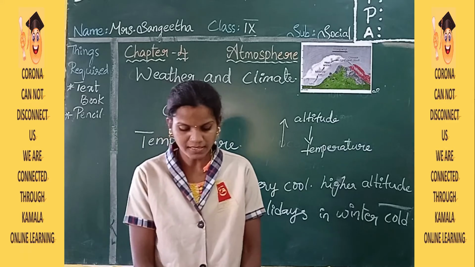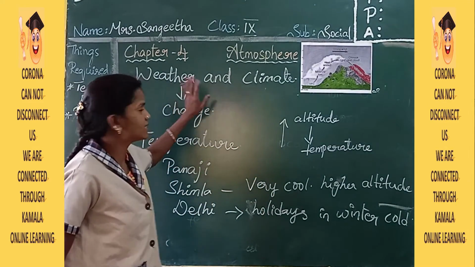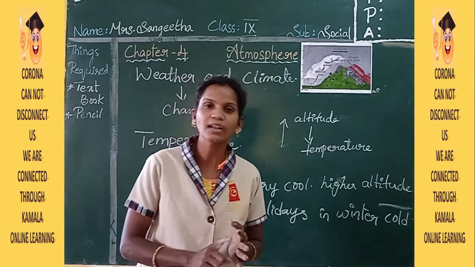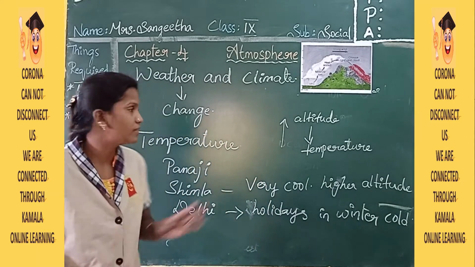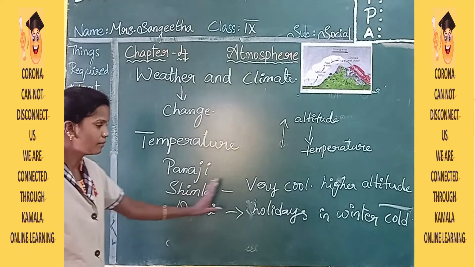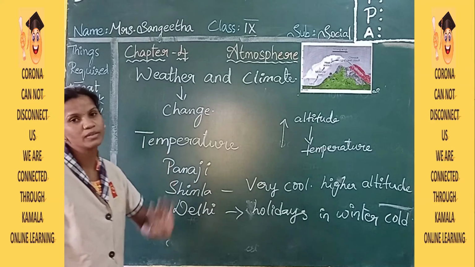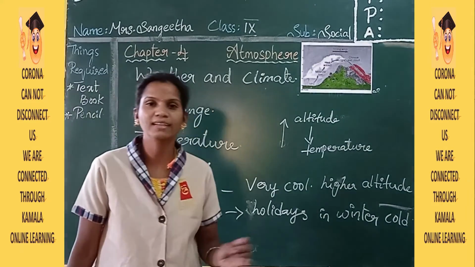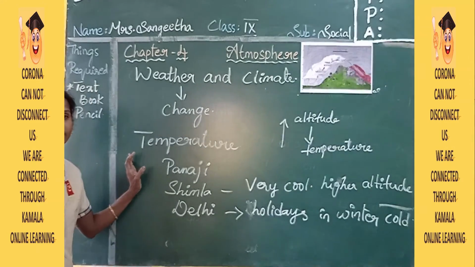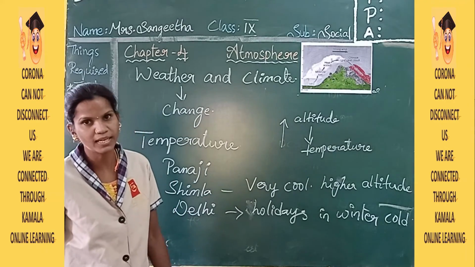Once I will go back to the point which I have said. First one is classification of winds into three types: planetary winds, seasonal winds and local winds. And planetary winds have three types: trade winds, westerlies and polar winds. I explained that to you. And next is seasonal winds: summer, rainy season and the winter season. And the third one is local winds.